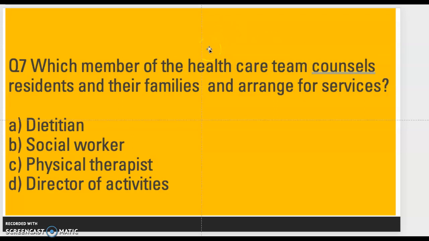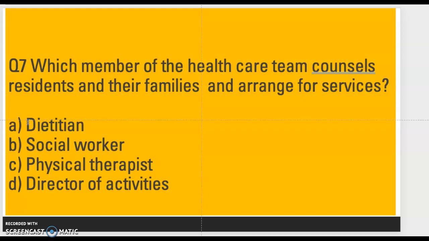So we talked about this one in class, and we stated that they are different members of the healthcare team. And the dietitian, no, she doesn't really arrange for services. She orders diets for a patient, yes? If a patient has diabetes or hypertension, she would do a food intake and order the appropriate diet.